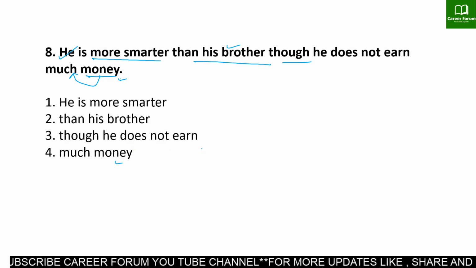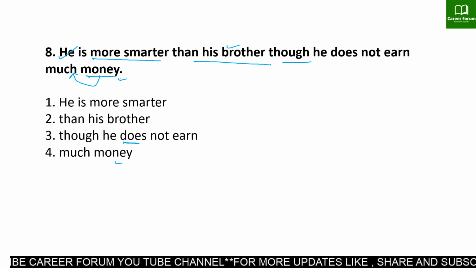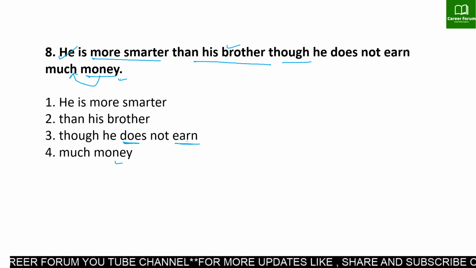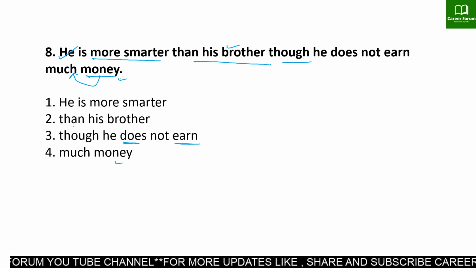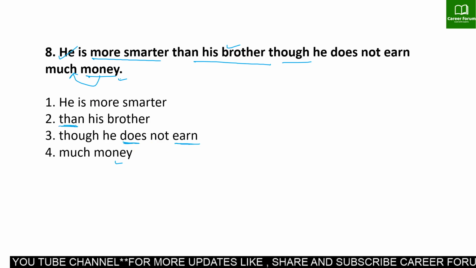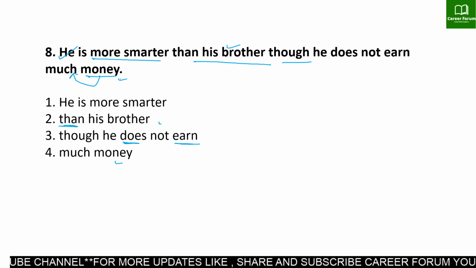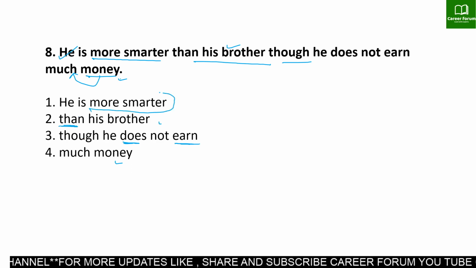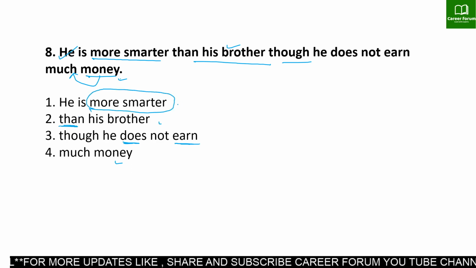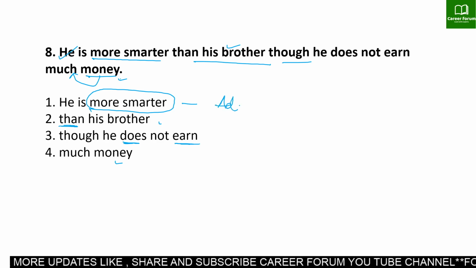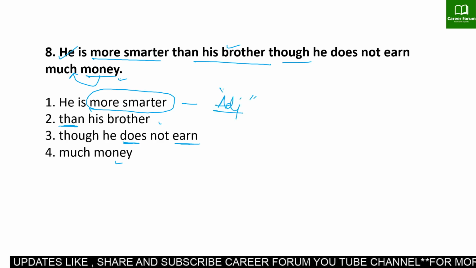Though he does not earn, this does is again an auxiliary. We need a verb in first form. Then his brother, for comparison we need this then conjunction. This is also fine. But here we have more smarter. The error is of adjective.